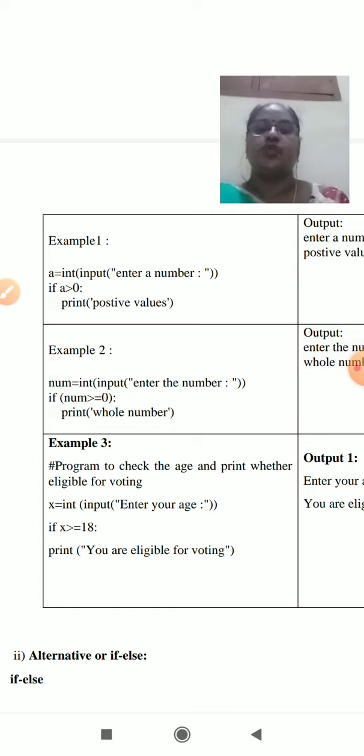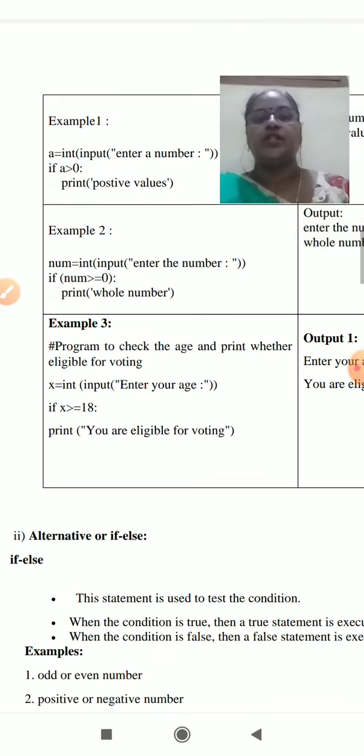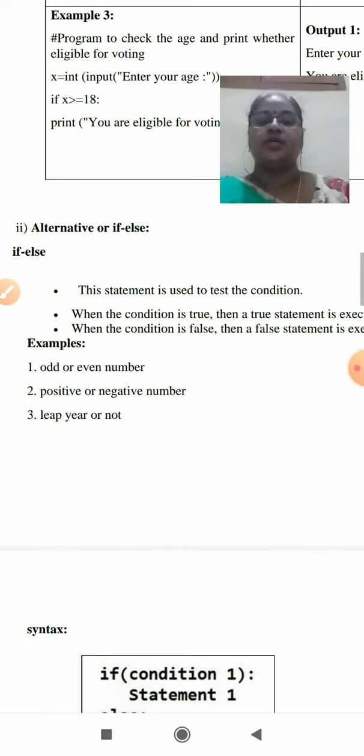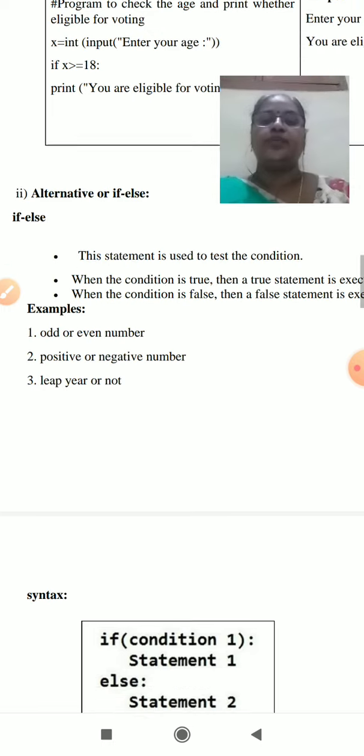Suppose we want to do something in both cases: if the condition is true, do this; if the condition is false, do that. This is the alternative or if else statement. Here, if the condition is true, it executes one part of the statements; if the condition is false, it executes the other part. Some examples are odd or even number, positive or negative, leap year or not.